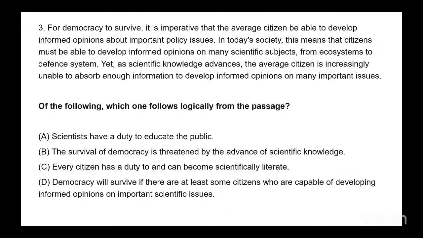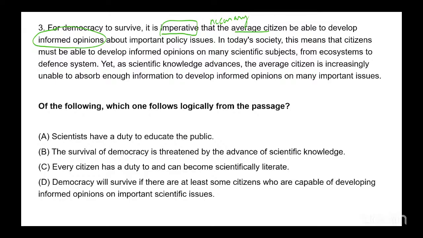So it says, for democracy to survive, it is imperative that the average citizen be able to develop informed opinions about important policy issues. It is imperative. Imperative is very close to essential or necessary. It is necessary that the average citizen be able to develop informed opinions about important policy issues.